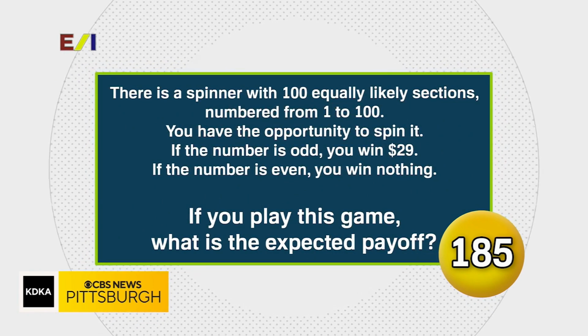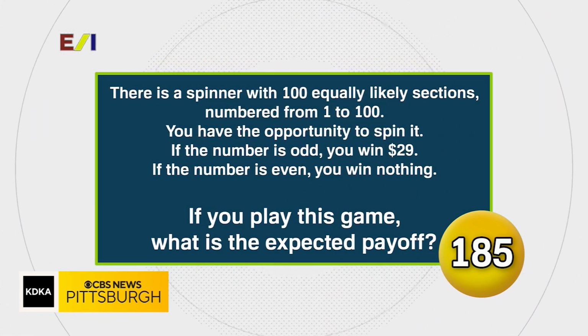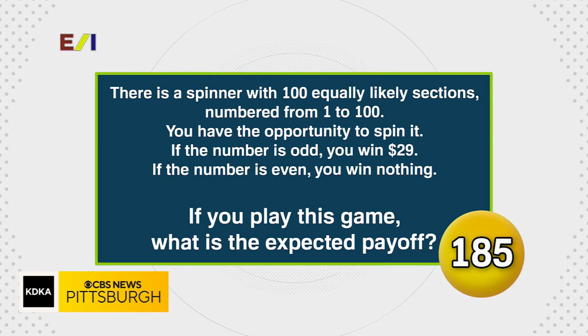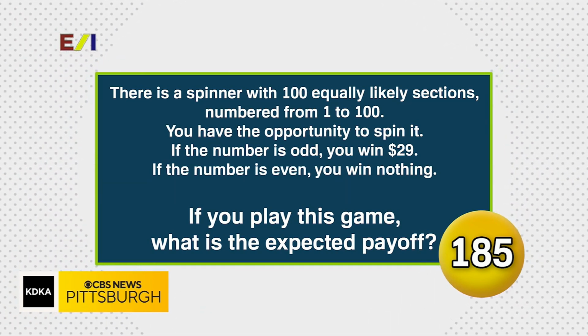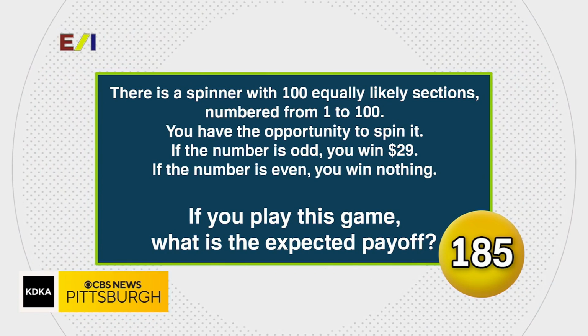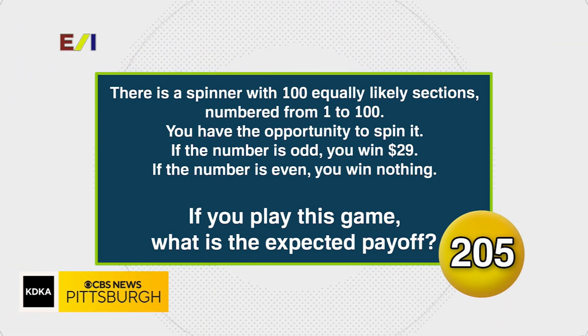There is a spinner with 100 equally likely sections numbered from 1 to 100. You have the opportunity to spin it. If the number is odd, you win $29. If the number is even, you win nothing. If you play this game, what is the expected payoff? $14.50. $14.50 is correct. You got one right. You missed on one. That means your score stays the same, and you're still hanging on to 205 points, Woodland Hills. Next up is our team from Penn Trafford.